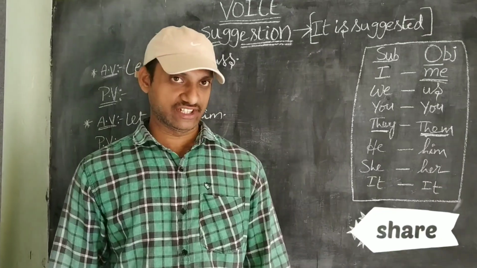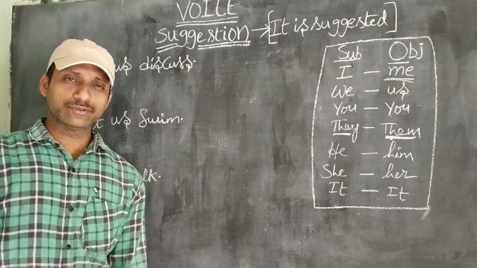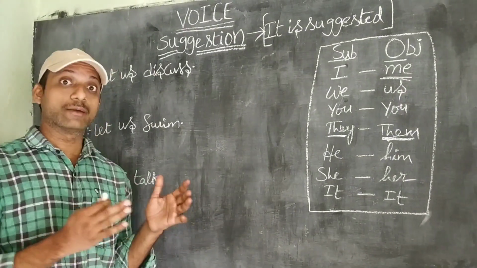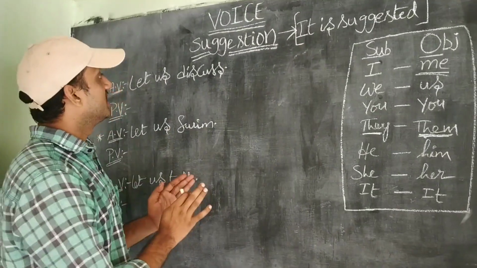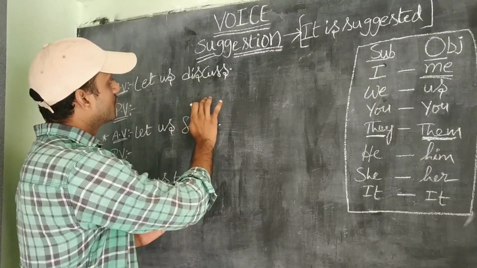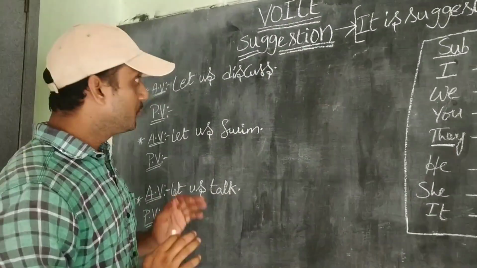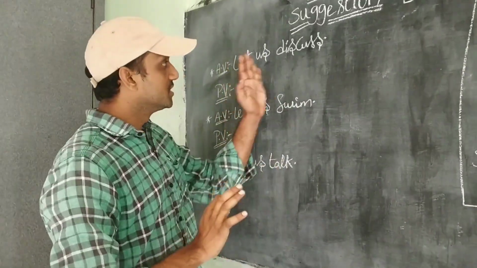I teach competitive English. Today my topic is voice. Already we discussed many rules in voice. Now we are going to discuss suggestion in voice: how to change active voice into passive voice, especially with the help of suggestion. If we get this type of sentence, how to change it? We are going to learn about it.